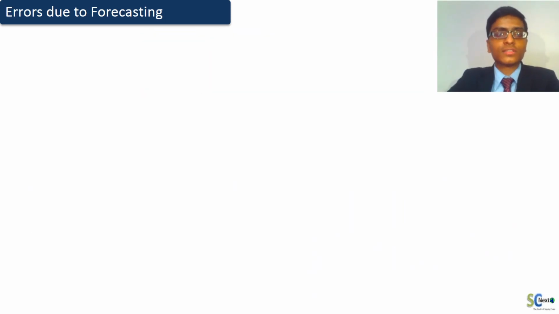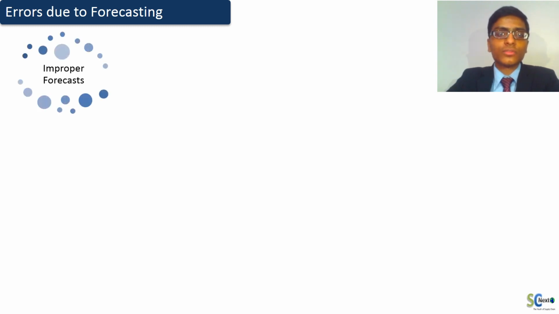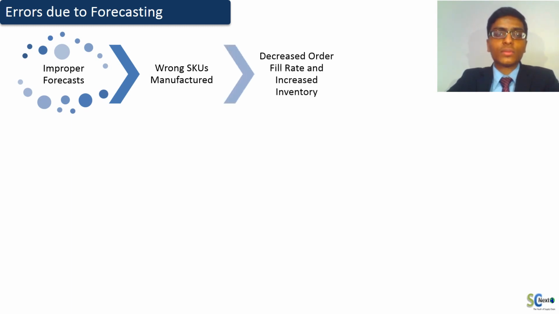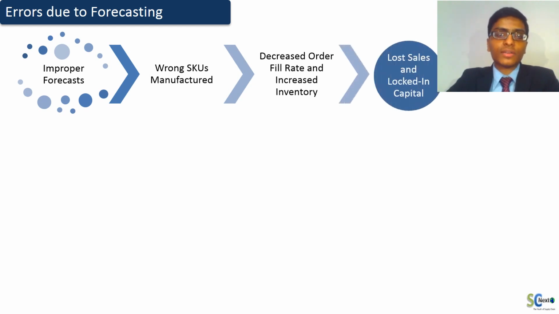Now, the case mentions that only the business revenue level is forecasted by the sales department. Now, this information is of very little use to the production department. This leads to accumulation of SKUs which have less demand and scarcity of SKUs which have more demand. This is a major reason behind decreasing on-time in full metric. Inventory gets piled up, which increases overhead costs and capital gets locked up.